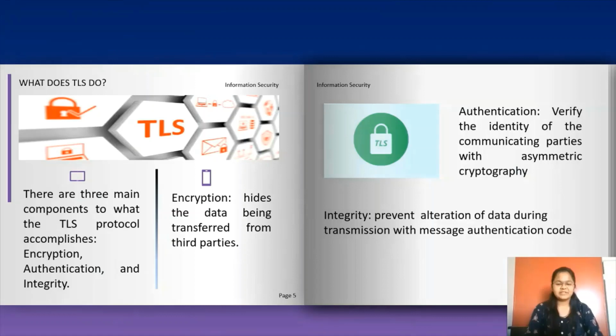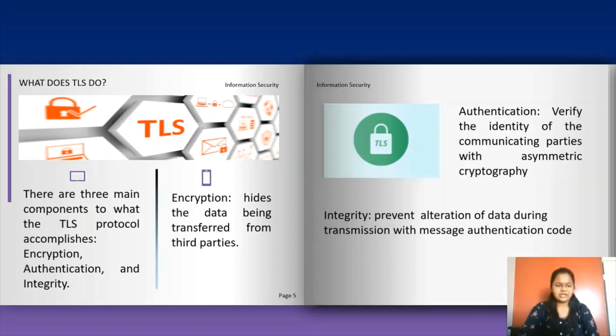My name is Tejasri and I am here discussing the point: what does TLS do. The main three components of TLS are authentication, integrity and encryption. Encryption is nothing but translating data into another form or code so that only the person who has access to the secret key or password can read that data. That is hiding the data to be transferred from a third party.